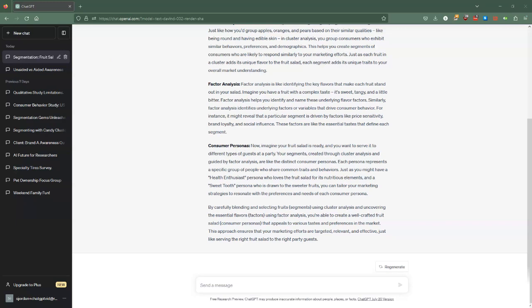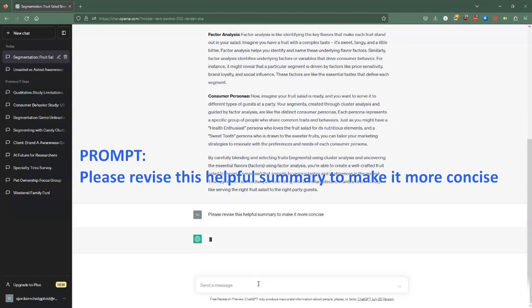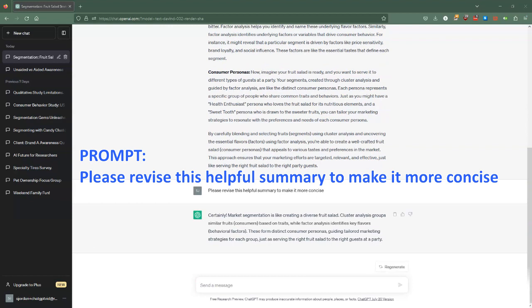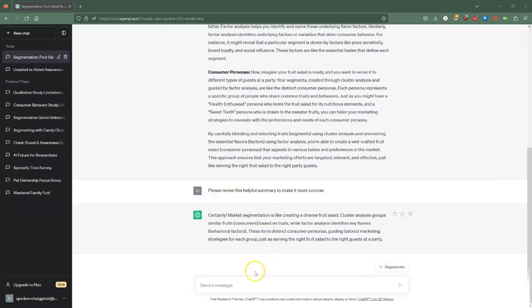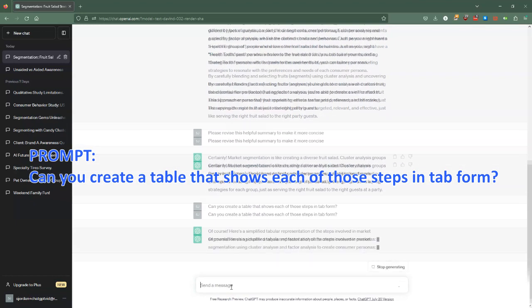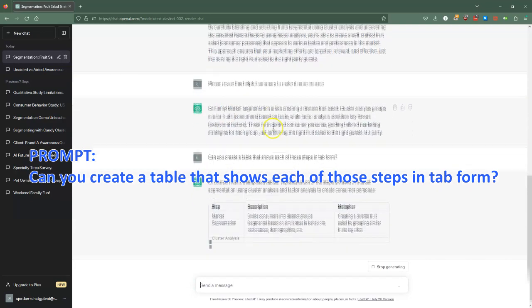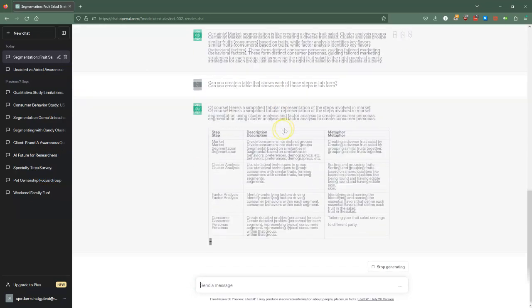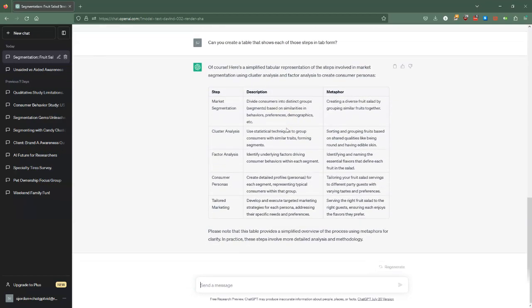But let's say that what you have here, you realize is still a little too much detail for your client. So you might want to ask ChatGPT to revise this summary to make it more concise. And sometimes format can really be helpful too. It just gave me a paragraph here, so I could say create a table that shows each of those steps in tab form. Sometimes a table is really nice because you could take that and then paste it into a